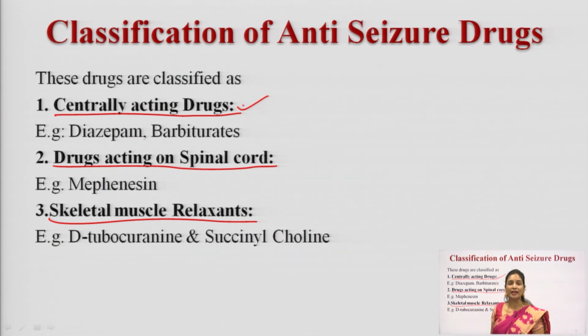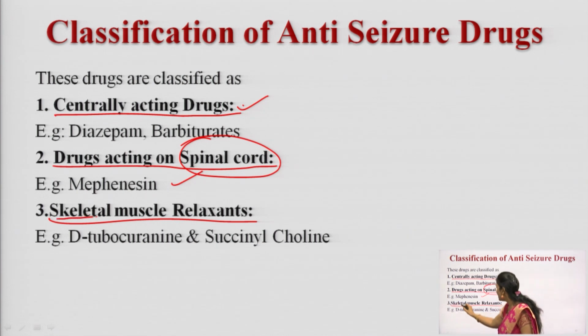And what about drugs acting on the spinal cord? Mephenesin, a central acting muscle relaxant. We discussed central acting muscle relaxants in the previous lecture. Mephenesin is a central acting muscle relaxant, right. So, these are the drugs. Mephenesin is a drug which acts on the spinal cord.